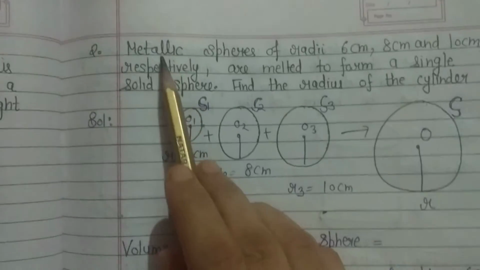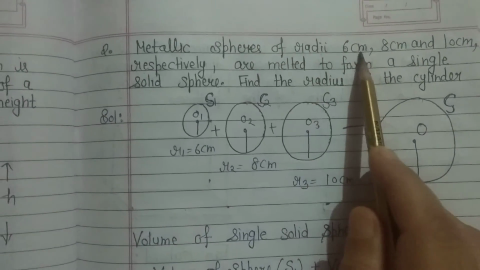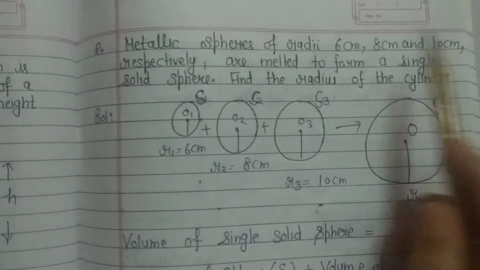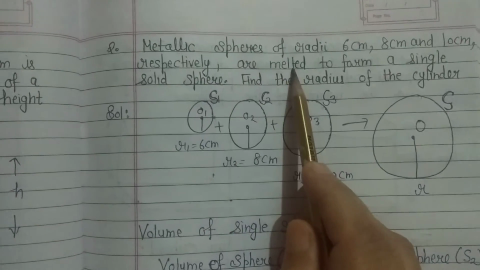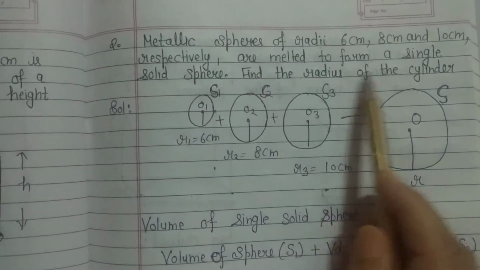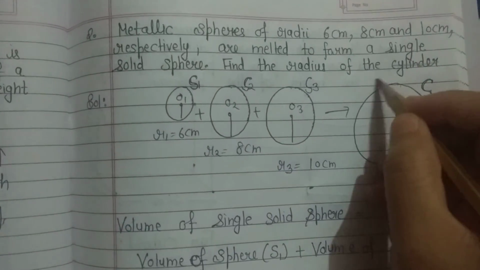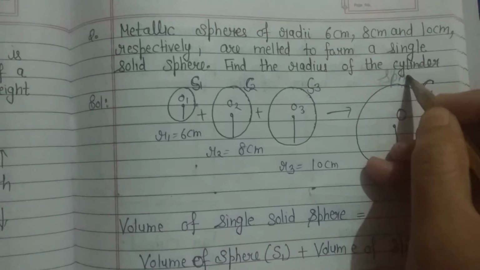Now what is our second question? Metallic spheres of radii 6 centimeter, 8 centimeter and 10 centimeter respectively are melted to form a single solid sphere. Find the radius of the sphere. I have written wrong here, it is sphere.